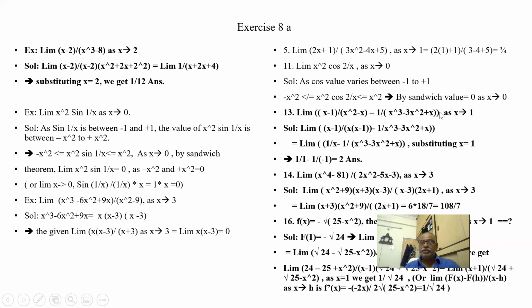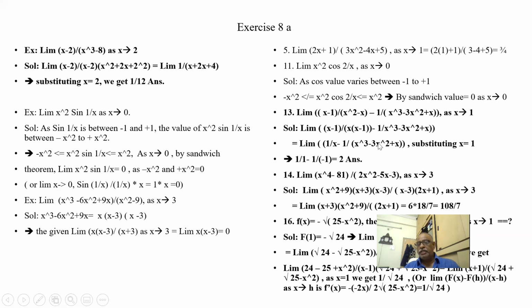x minus 1 by x square minus x, minus x minus 1 by x cubed minus 3x square plus x. This is the total equation as x tends to 1. So what I have done is, here I have removed x minus 1. So I have written it as 1 by x minus 1 by this value. Same. So I am substituting 1. 1 minus 3 plus 1. This is 1. This is minus 3 plus 1.